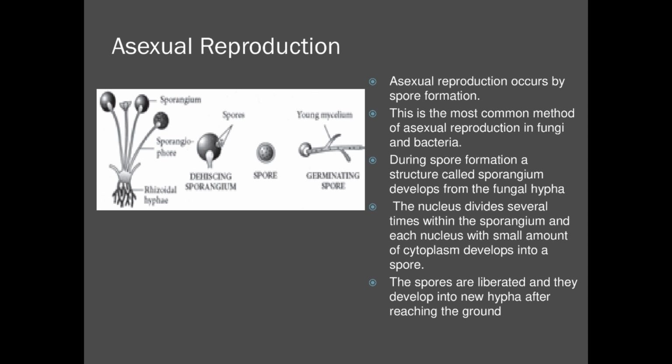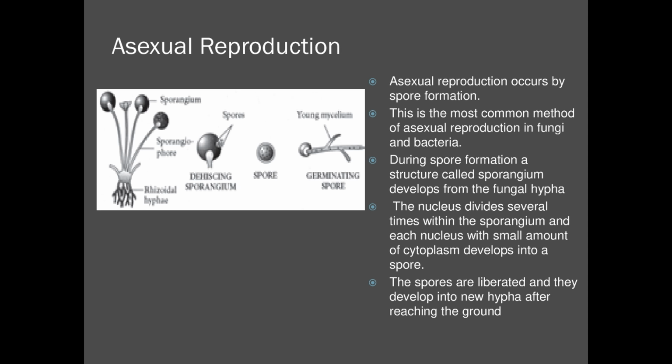Inside the sporangium there will be a number of spores formed. These spores will be formed by the division of the nucleus many times. So this nucleus gets divided into many nuclei, and each nucleus with a small amount of cytoplasm develops into a spore.